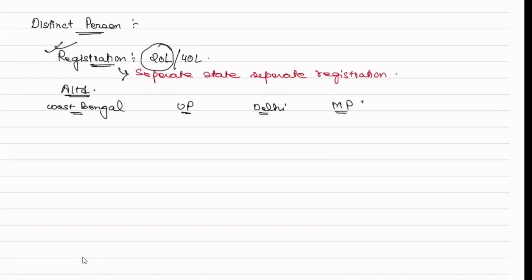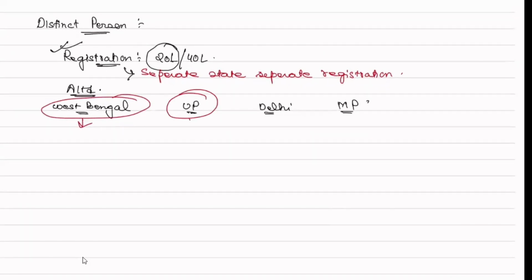For a separate state, there will be separate registration. That means the West Bengal unit will be registered separately, Uttar Pradesh unit will be registered separately, Delhi will be registered separately, and Madhya Pradesh will also be registered separately. Remember one thing: for registration, PAN number is definitely required.